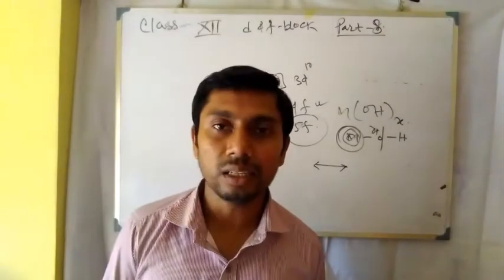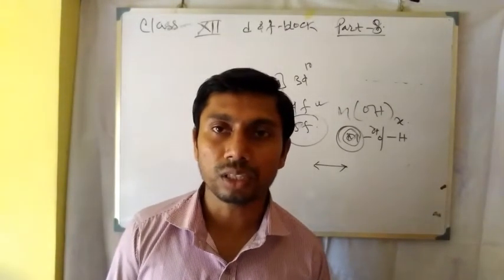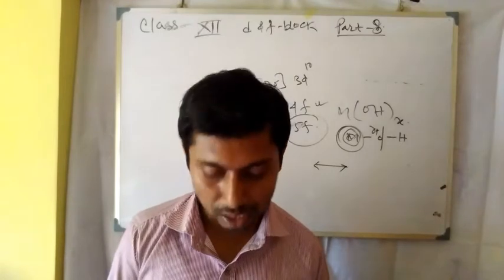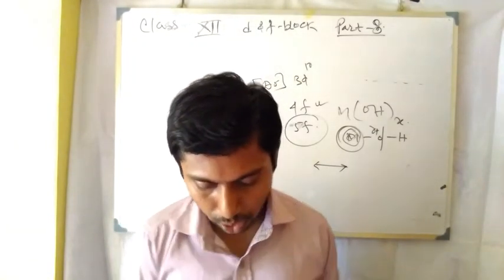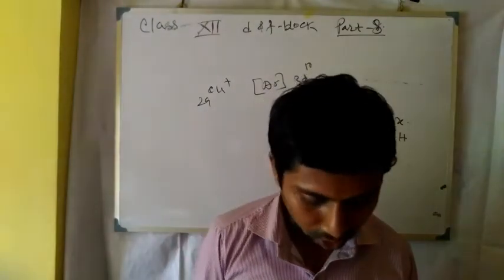So the acidity from left to right for the hydroxides increases and the basicity decreases. This is the consequence of lanthanoid contraction.